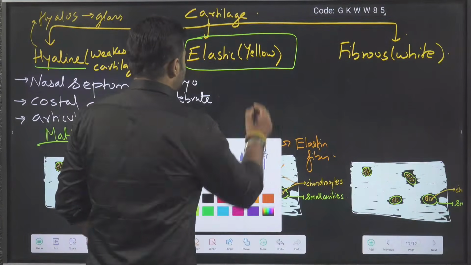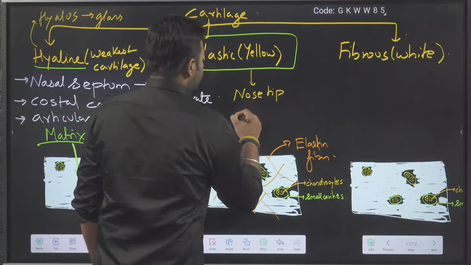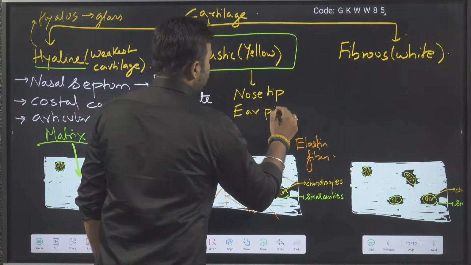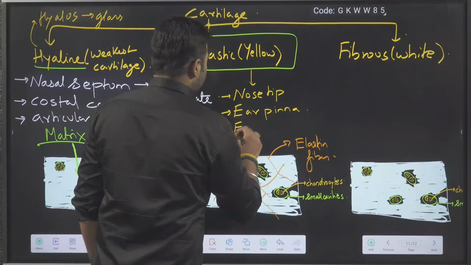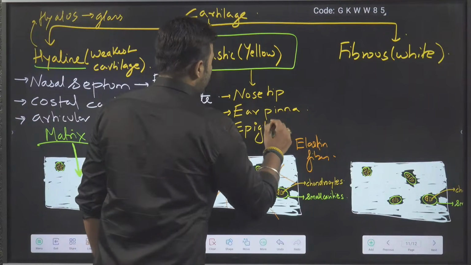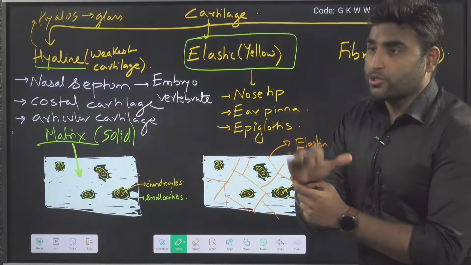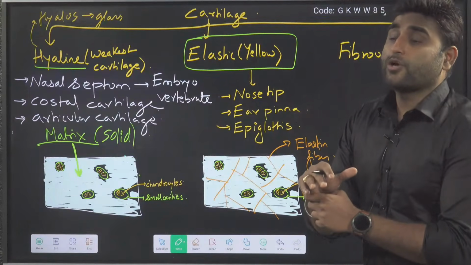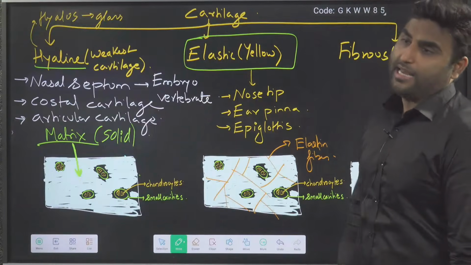Elastic cartilage examples, you will write nose tip, ear pinna, or I can say epiglottis, which shows some elasticity. Epiglottis continuously closes, opens, closes, opens the opening of your larynx. So this is the location of elastic cartilage.